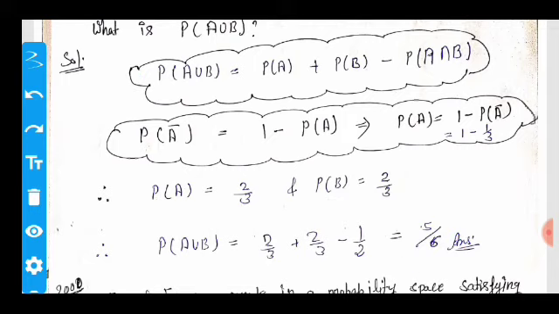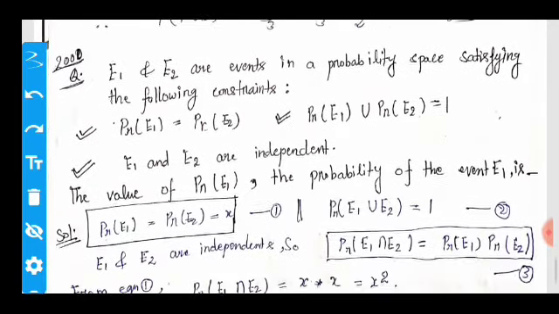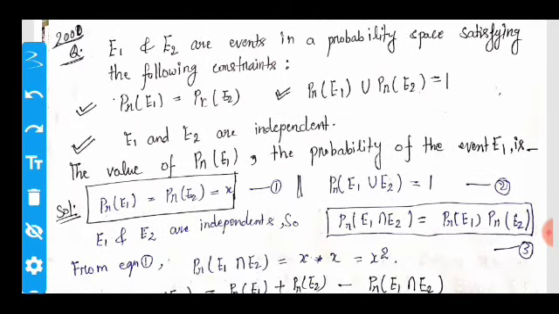Now move on to the next question, which was asked in GATE 2000. E1 and E2 are events in a probability space satisfying the following constraints. There are three constraints. First, the probability of E1 is equal to the probability of E2. Second, the probability of E1 union E2 is equal to 1. And third, E1 and E2 are independent events. So what is the probability of event E1?